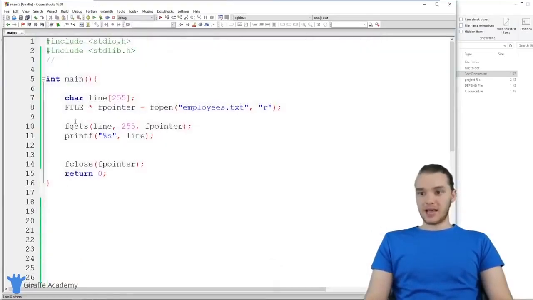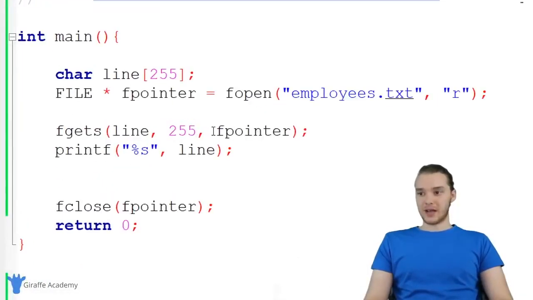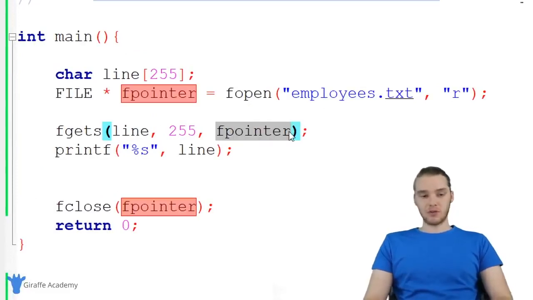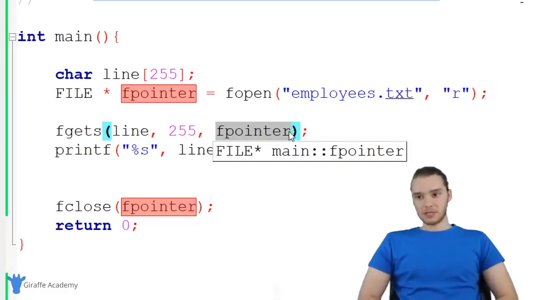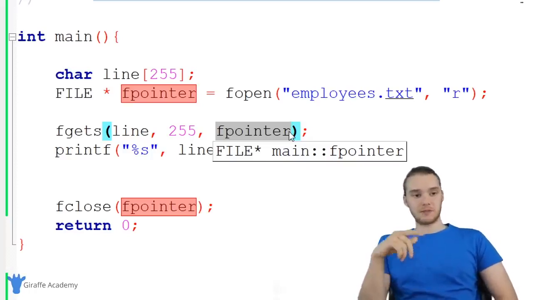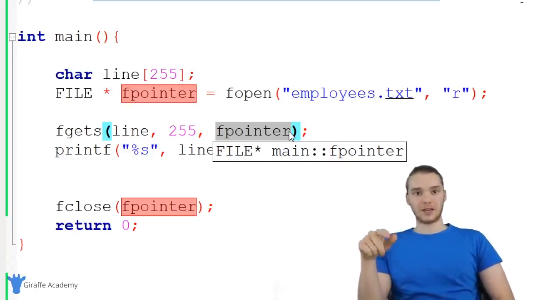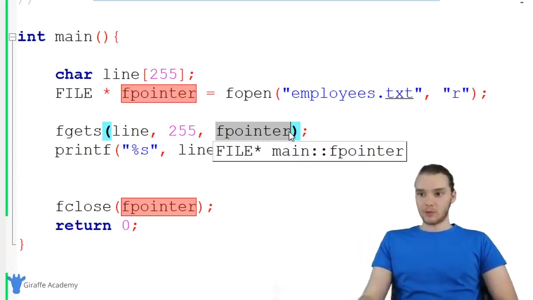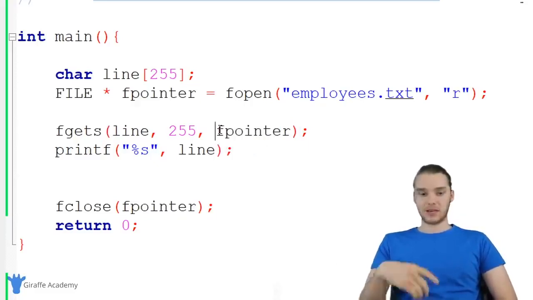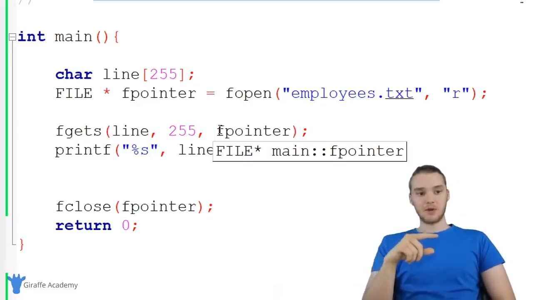So basically what fgets is doing is it's reading the first line, and another thing that it's doing is it's moving this pointer. Remember, this pointer is essentially pointing to where the file is in our memory. And whenever we use fgets, this pointer is going to get incremented. So it's basically going to move past the first line in the file.